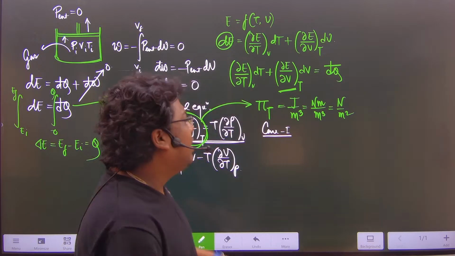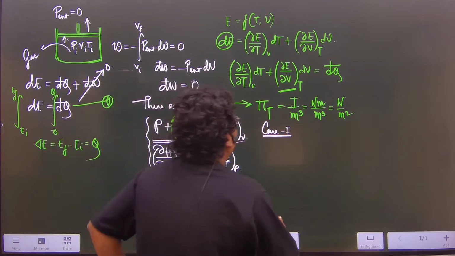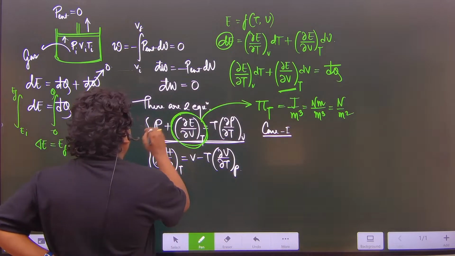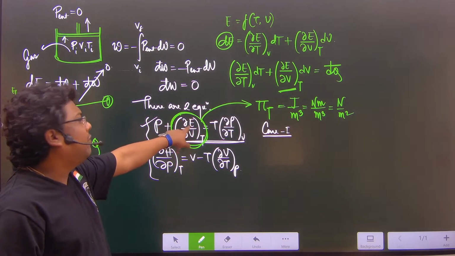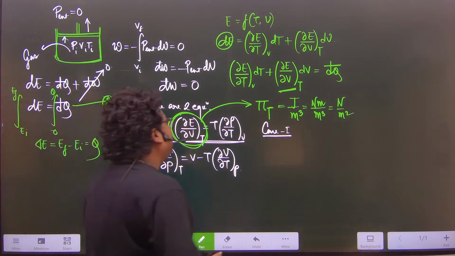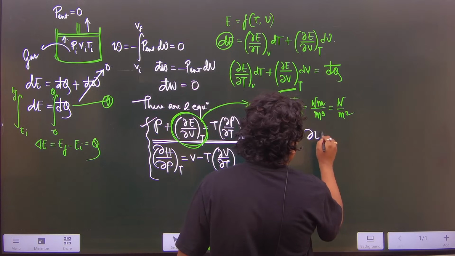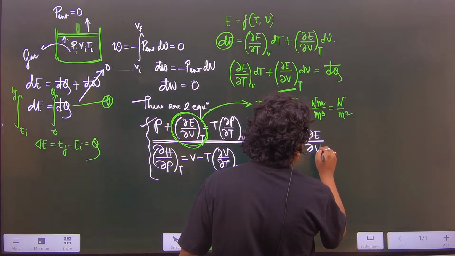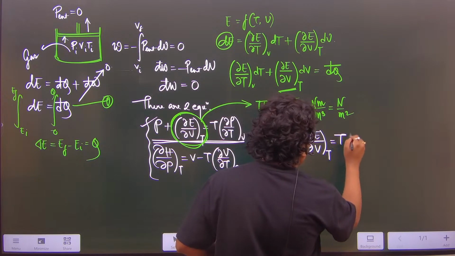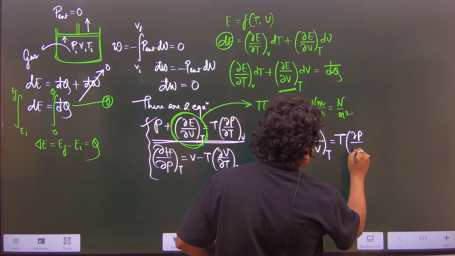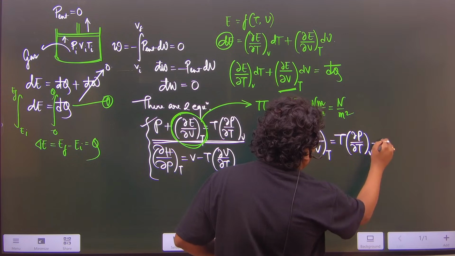And what is the procedure here? You have to keep in mind the first thermodynamic equation of state. If you put there the first thermodynamic equation of state, (∂E/∂V)T is nothing but T into (∂P/∂T) at constant V minus P.